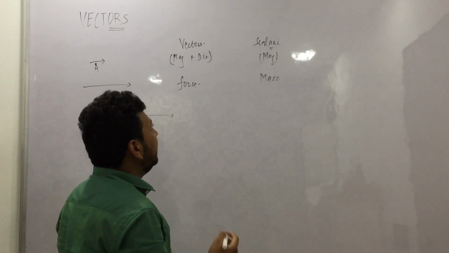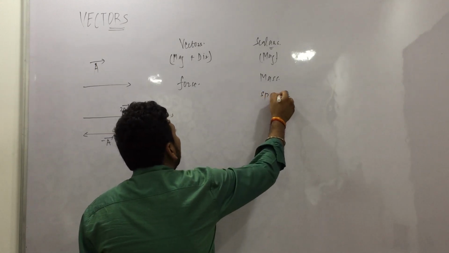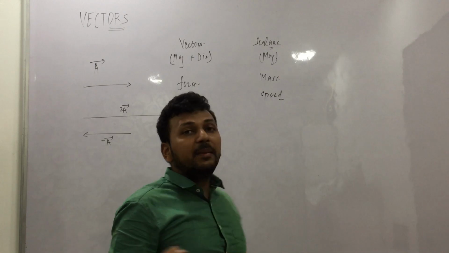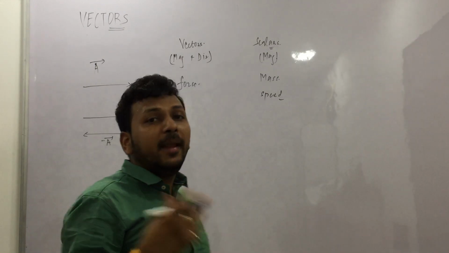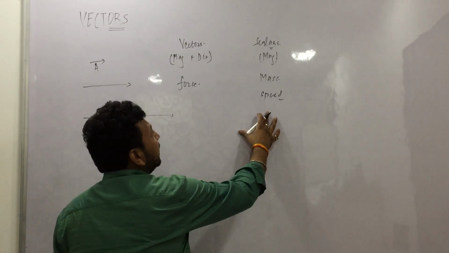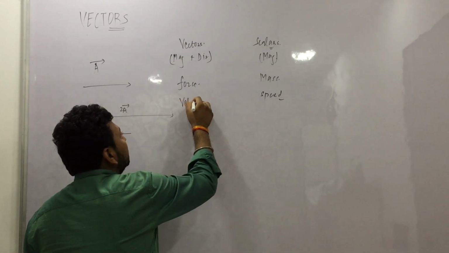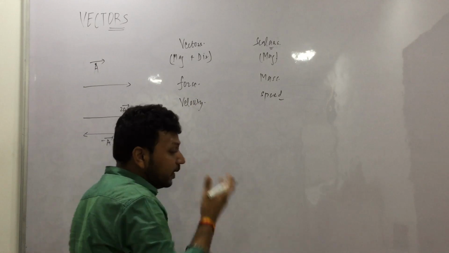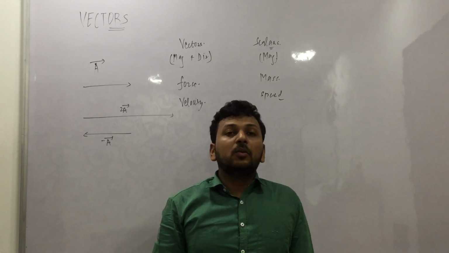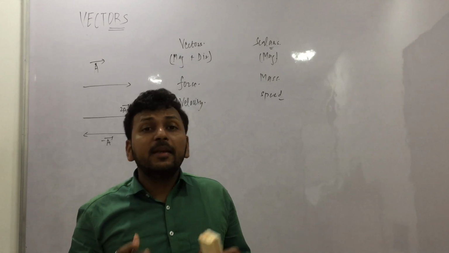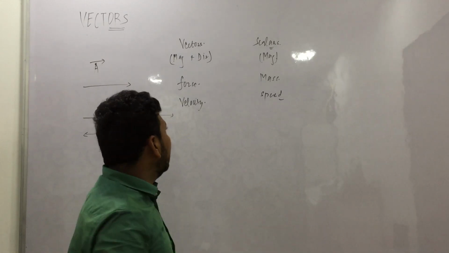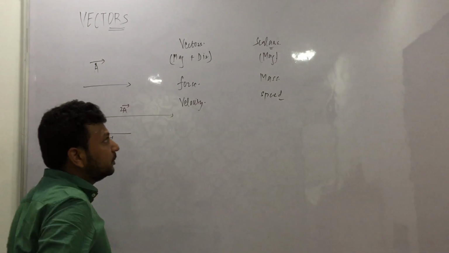Similarly, we can have speed as scalar. So we say 50 meter per second. We have not specified any direction. 50 meter per second, it can be in any direction, right? However, if we say velocity, it is a vector quantity. So we say 50 meter per second in north direction or 50 meter per second in east direction. So that is velocity. Okay, so it has some direction.